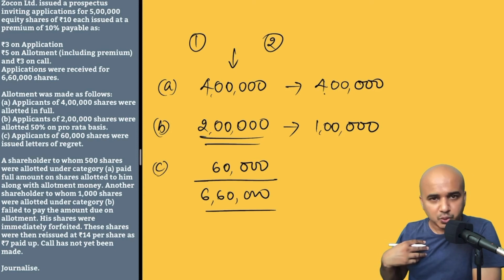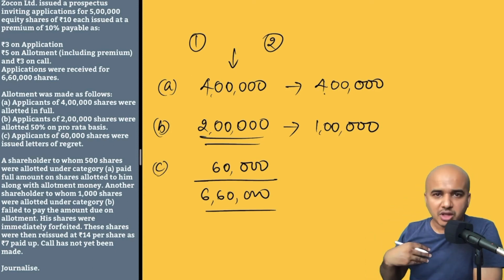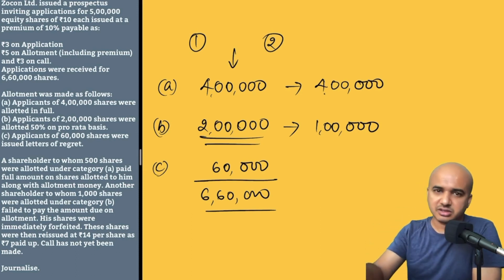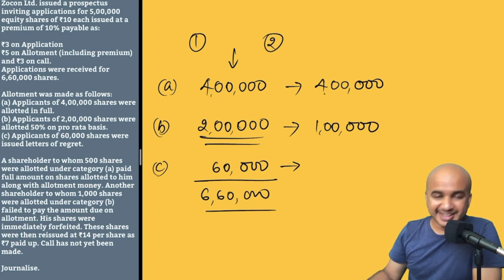So I applied for 2 shares and I end up getting only 1 share, 50%. What about the amount which I have paid for that 1 extra share? That will be adjusted against the future installments, maybe allotment, and if at all there is any money left, for the first call, second call, etc. And lastly, category C, wherein the company said, no, thank you, we cannot allot any shares to you. So we are returning the amount in full.